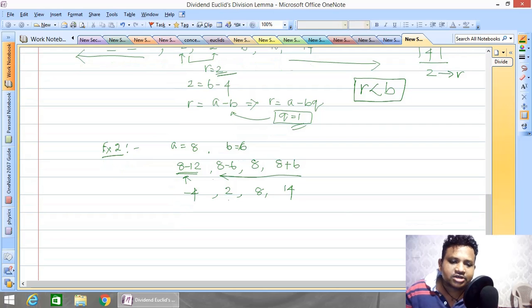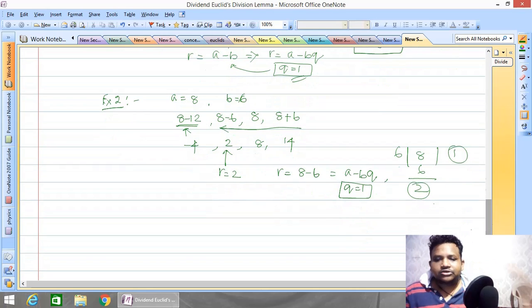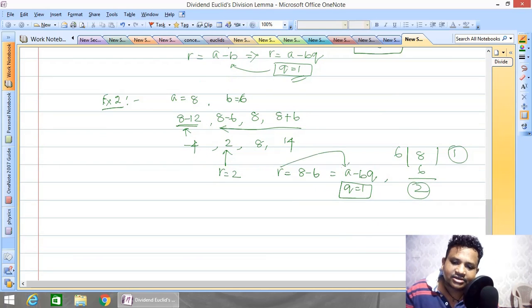Now what is the value of the smallest value? Smallest non-negative value is equal to 2. So we can say R is equal to 2. Similarly, consider R is equal to 8 minus 6, which is A minus BQ. Again, what is the value of Q here? Again the value of Q is equal to 1. So R is equal to, if you divide 8 by 6, 6 ones are 6, we get 2. So same here, R can be written as this. Again here, what is the value of B? 6. What is the value of R? 2. So R is less than B. Understood?